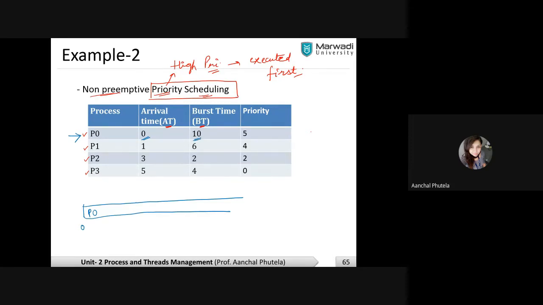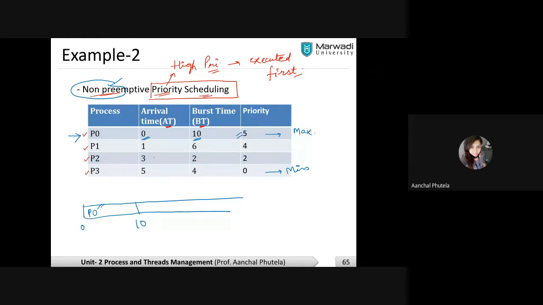For 10 seconds, because this is a non-preemptive approach. No matter what the priority of the process is, whether I consider this the maximum priority or the minimum priority, I need to assign this process the CPU for 10 seconds, because it is a non-preemptive approach.